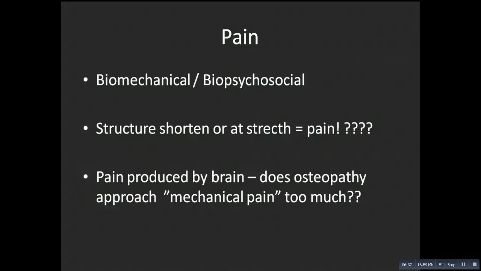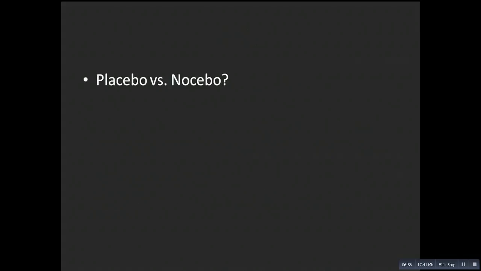Are we causing a nocebo effect, because we tell them they have this and this and this problem, and we know that nocebo can be just as powerful as placebo?